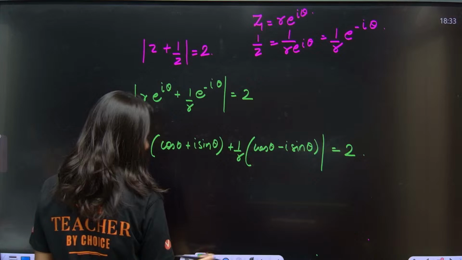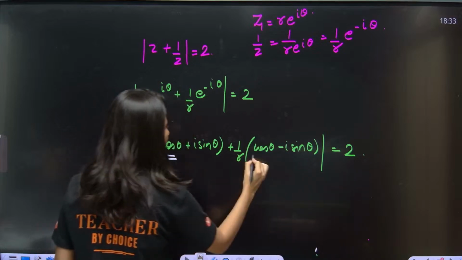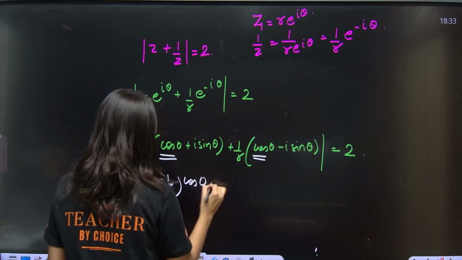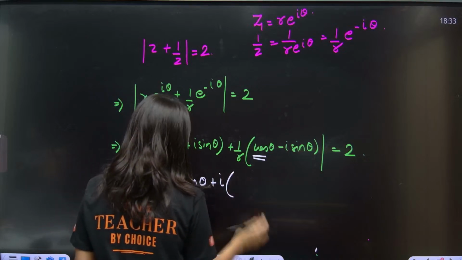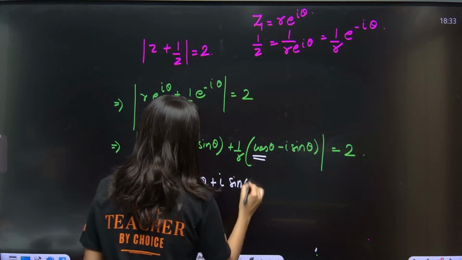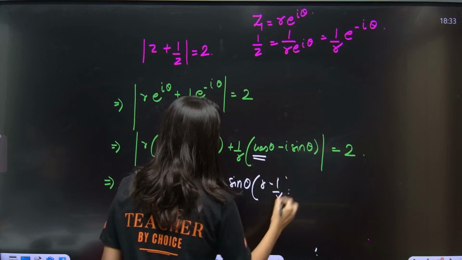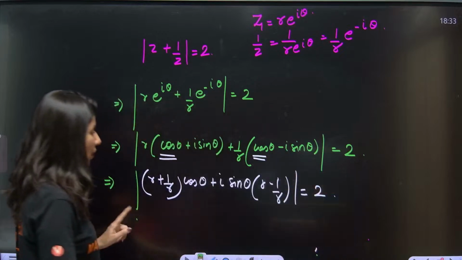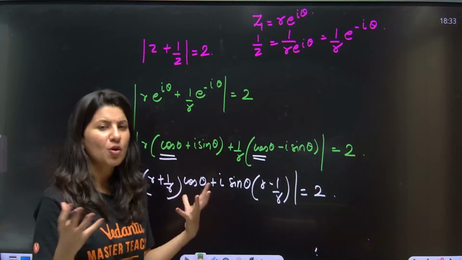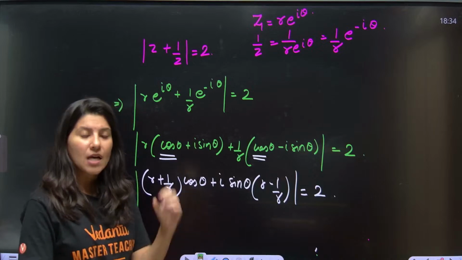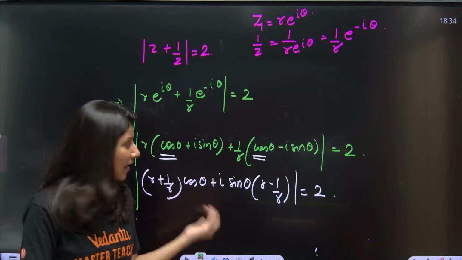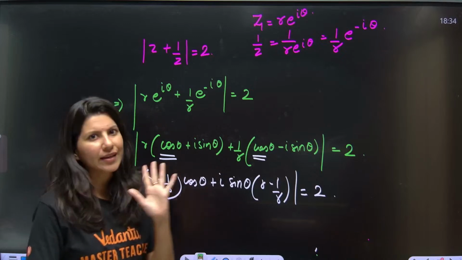If you take cos theta out from this and this, so R plus 1 by R times cos theta, plus iota sin theta also common, R minus 1 by R, is equal to 2. See, this is magnitude, understand, this is magnitude. How do you calculate the magnitude of any complex number? Ma'am, real part square plus imaginary part square and put it under square root, you will get, right?